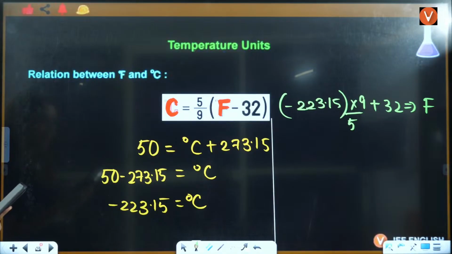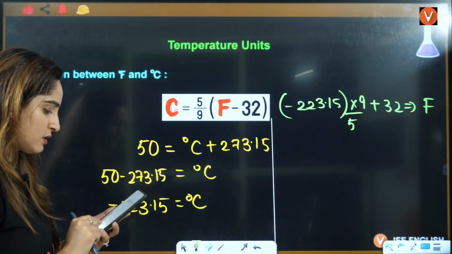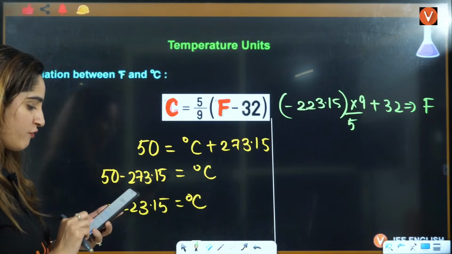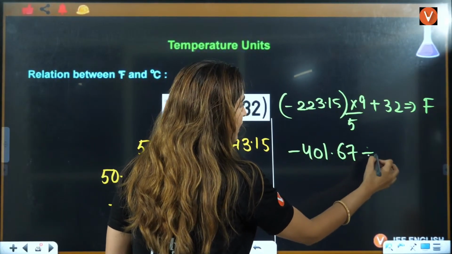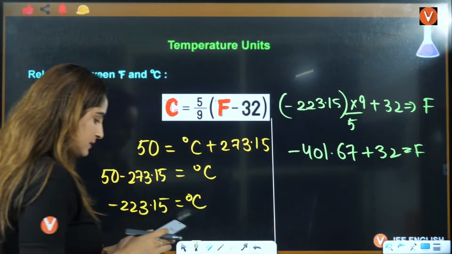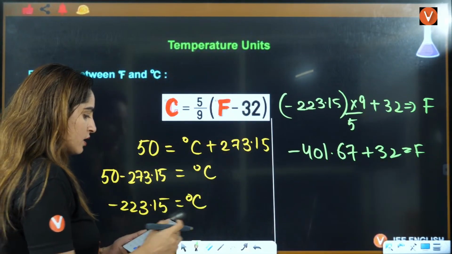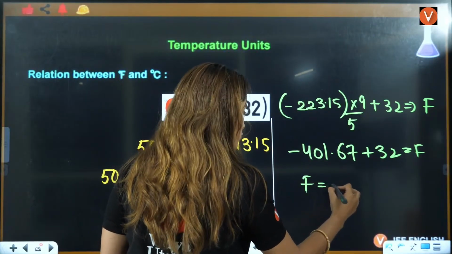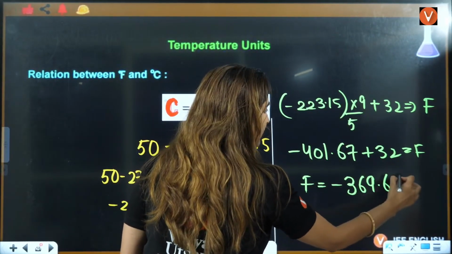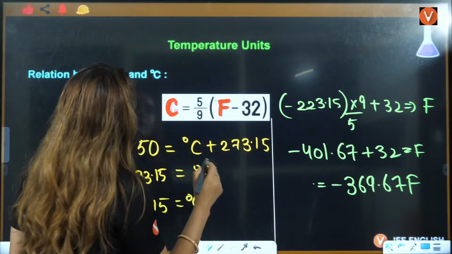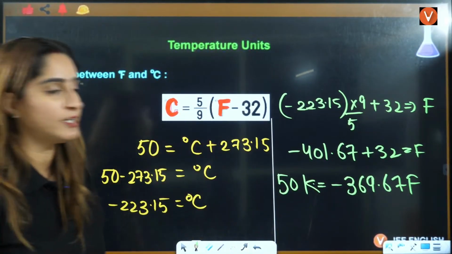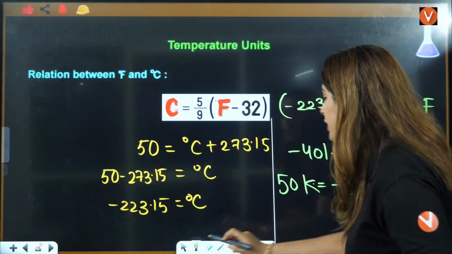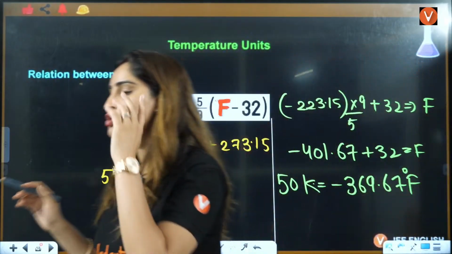Let's see what I am getting. 223.15 multiplied by 9 divided by 5. That means minus 401.67. I know calculation is weird, right? This you have to add 32 into it. Yes, you will get Fahrenheit will be equal to minus 369.67 Fahrenheit. Okay, that is the value of 50 Kelvin in degree Fahrenheit. So that means you can do any conversion here using these two formulas.